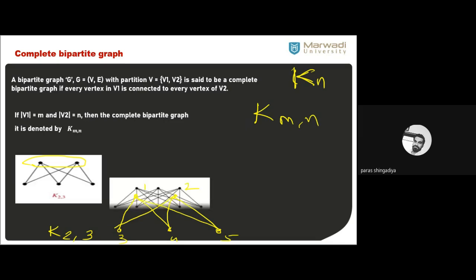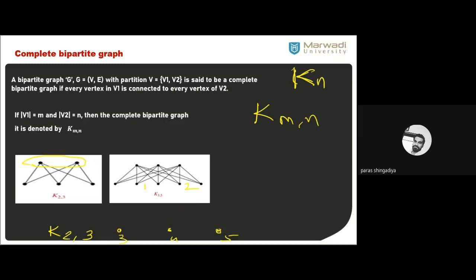Okay, same for that, the shape of K35. Okay, this shape is denoted as K35. 3 vertex एक side में, 5 vertex opposite. ठीक है, so every vertex of this A, B, C, that is one side. Then after, let us say it is V1, V2, V3, V4, and V5. So A, B, C are connected to V1, V2, V3, V4, V5. Okay. If it is connected, each and every edge exists there. Okay. Between this side.